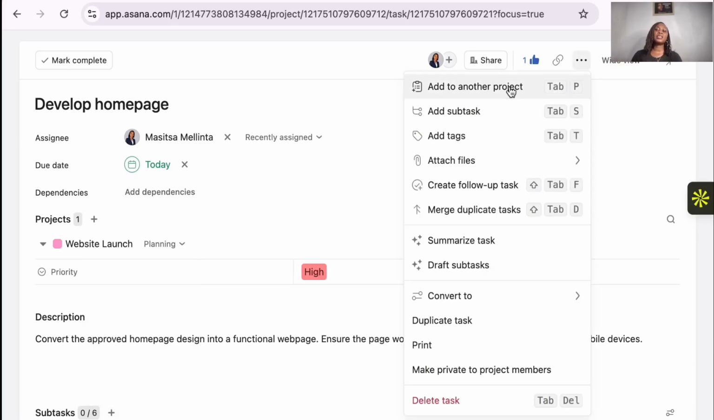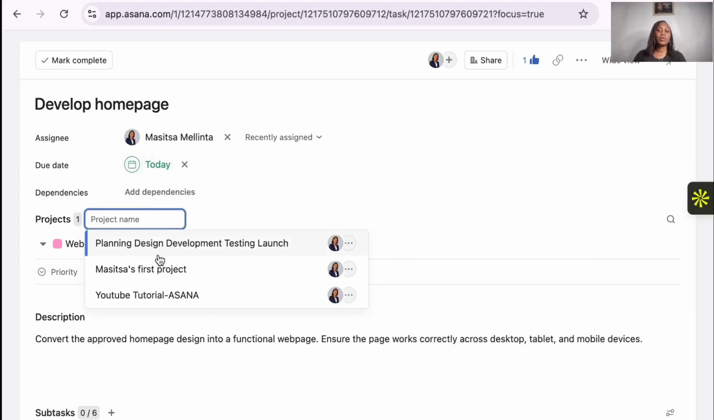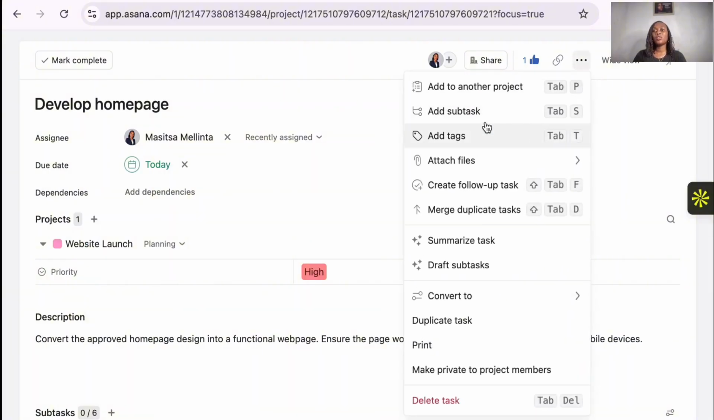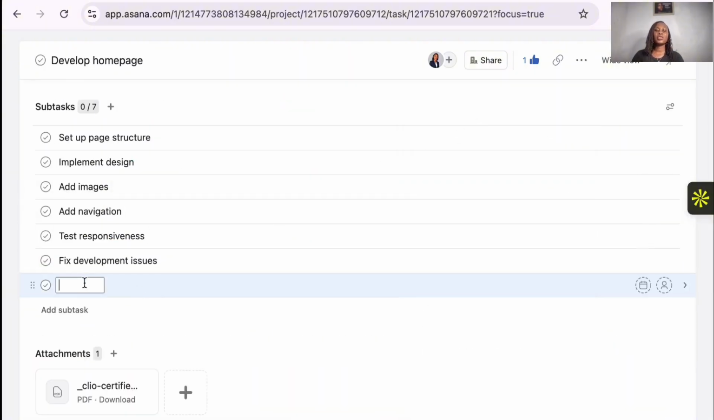If you wanted to add a project, you could click tab plus P or tab plus S, tab plus T, depending. So if you wanted to add a project, you could come here also, create, just click on it, and then you're going to create a project. Okay, you can choose which project you want to put or write a project name. And then you can also add a subtask, just like I told you. You come on here, you write your subtask, it's going to show you what you're supposed to do.